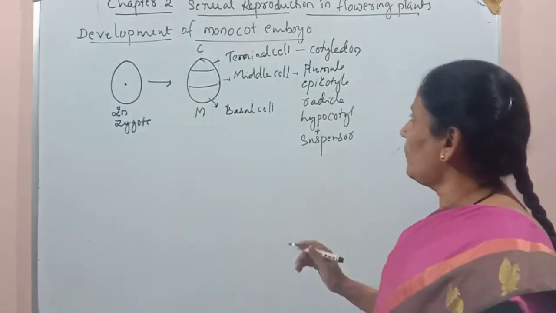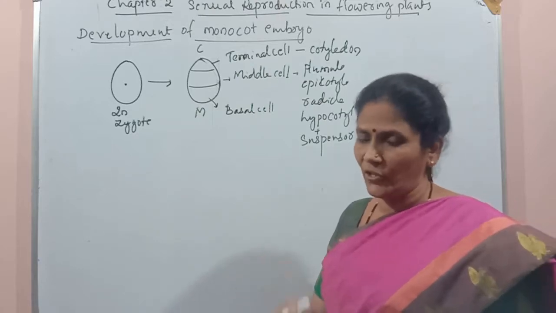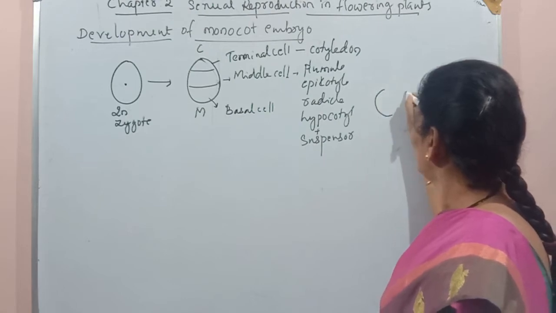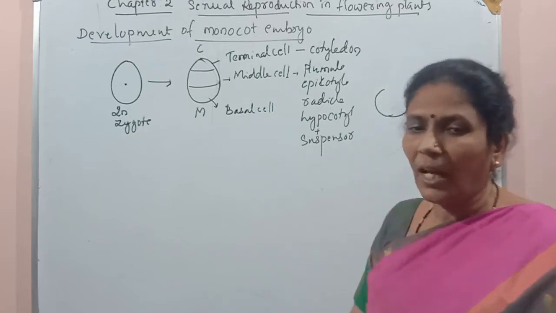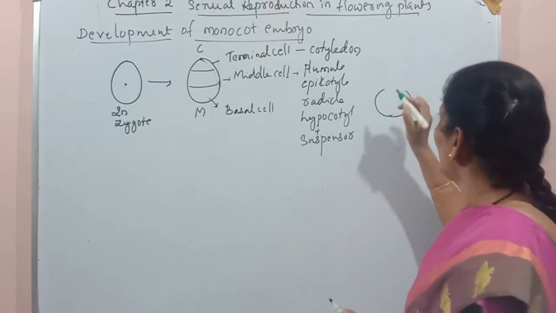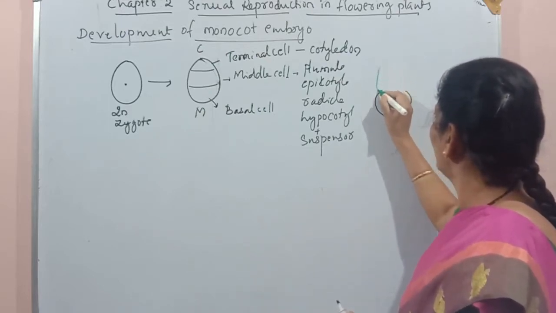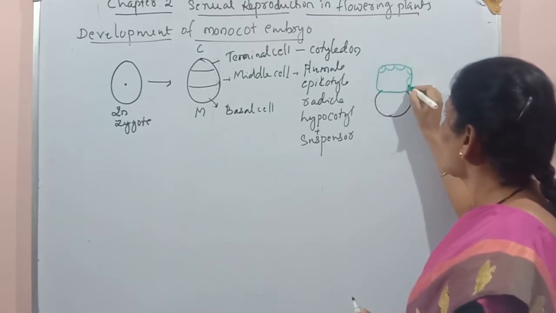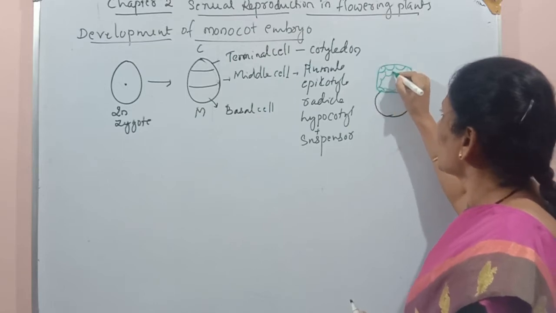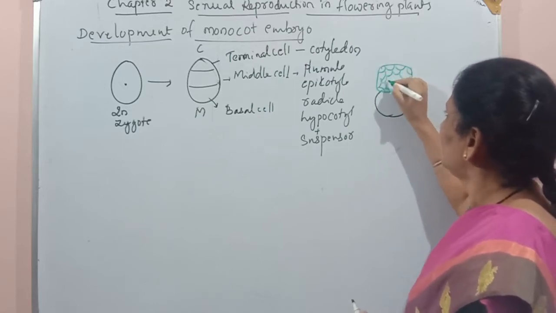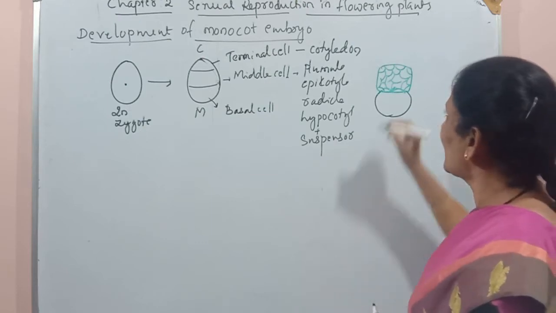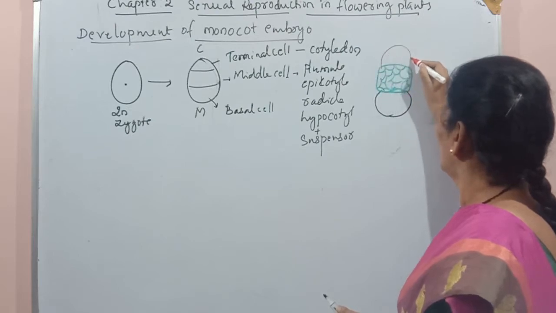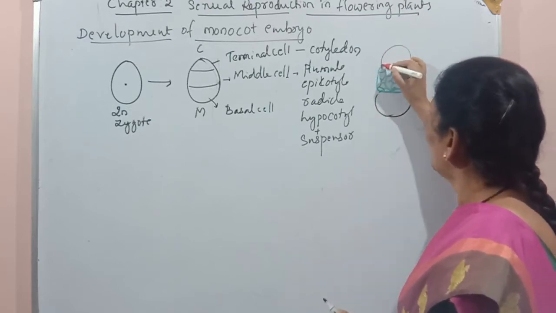Let us draw the diagram of these cells, how they are going to change. The basal cell enlarges a little bit in size, and the middle cell divides and forms a mass of cells by continuous division. And the terminal cell gives only the cotyledon.